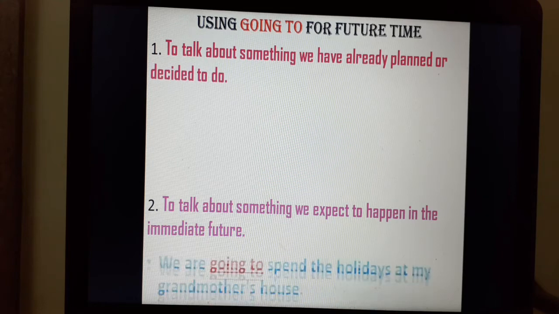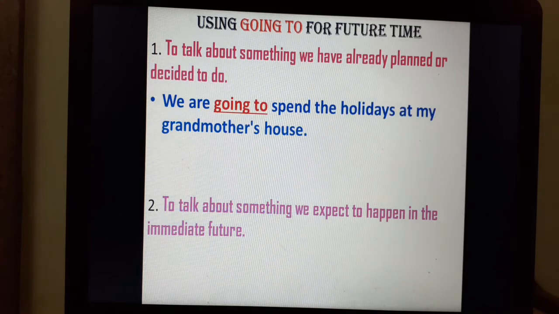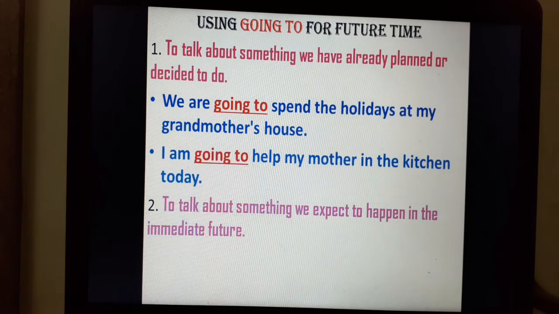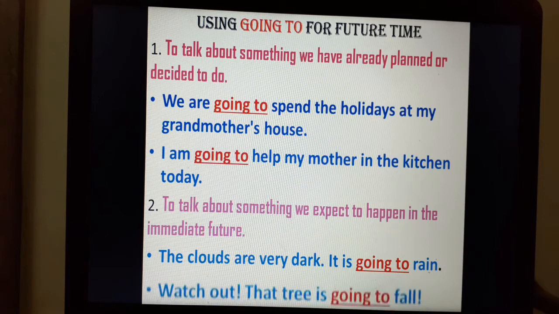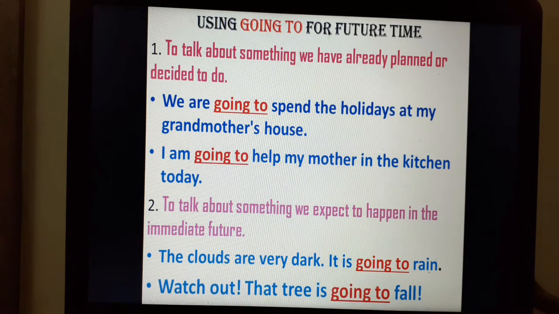Let's see examples. We are going to spend the holidays at my grandmother's house. I am going to help my mother in the kitchen today. To talk about something we expect to happen in the immediate future: The clouds are very dark. It is going to rain. Watch out. That tree is going to fall.